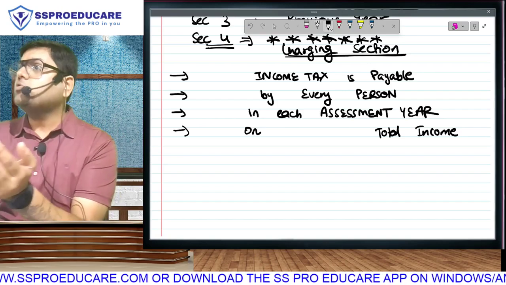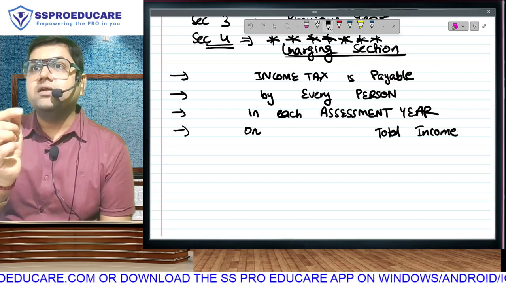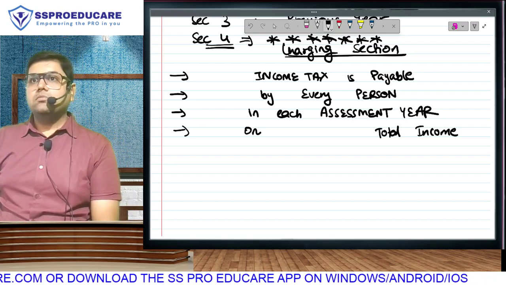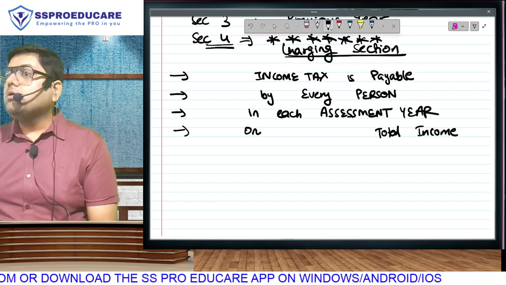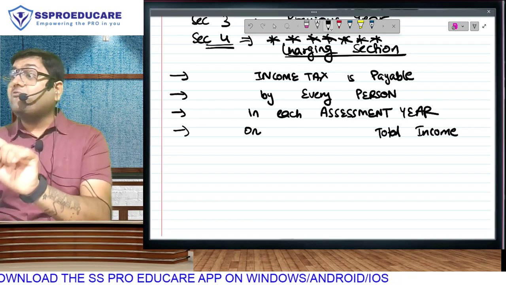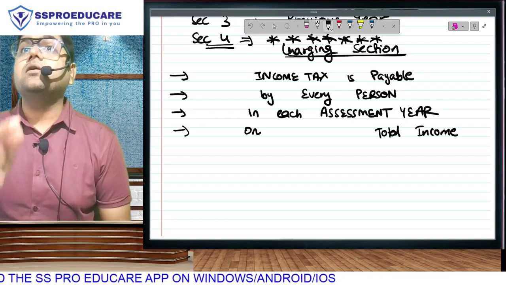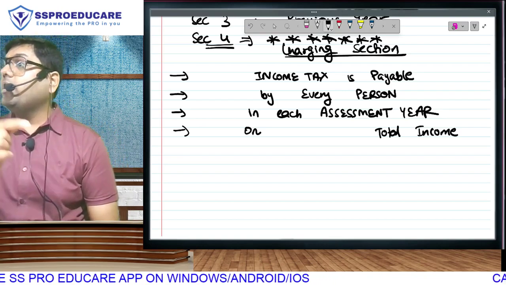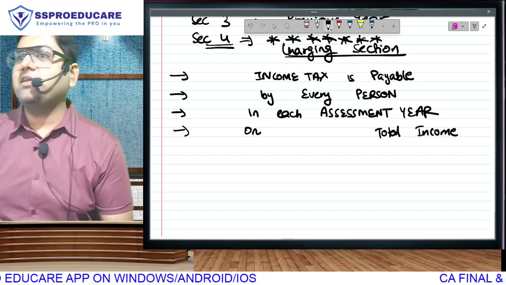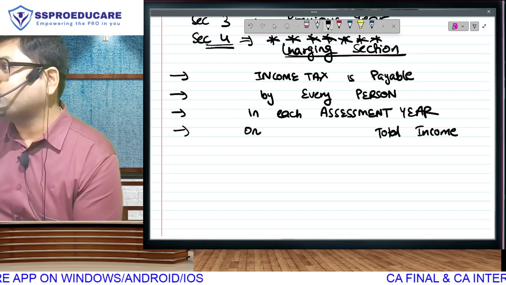I will be taking the total of all my incomes, and income tax will not be payable on any individual income. Income tax will be payable on my total income. That also is not my total income of 1 day or 1 week or 1 month, but my total income of the entire year commencing on 1st April, ending on 31st March, and the calculation will be done in the very next year, and therefore the next year is called assessment year. Now things will become a little clear as the sentence proceeds further.